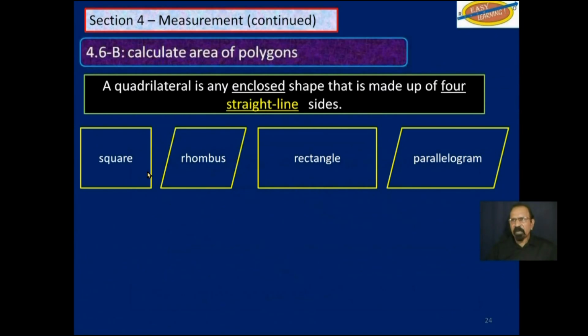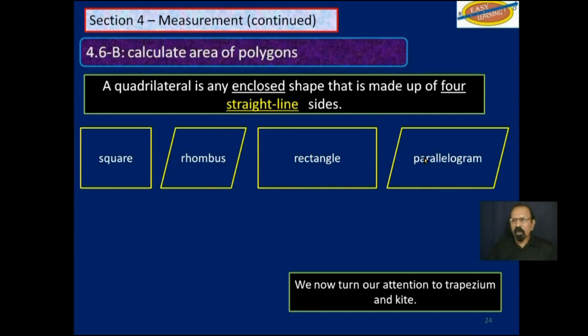So a quadrilateral is any enclosed shape that is made up of 4 straight line sides, as you see here. And we use the same basic formula to find its area. Base times perpendicular height. Of course, in the rectangle, the base is the length, and the perpendicular height is the width. And in the square, base and height, they are the same. We now turn our attention to the trapezium first, and then the kite.